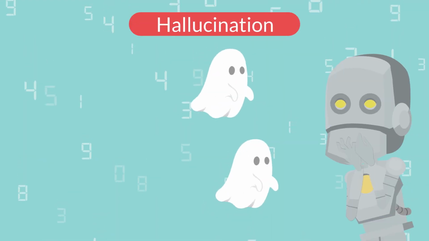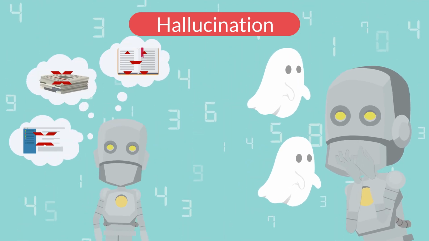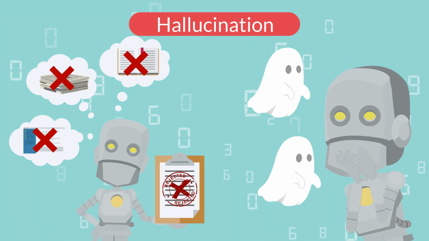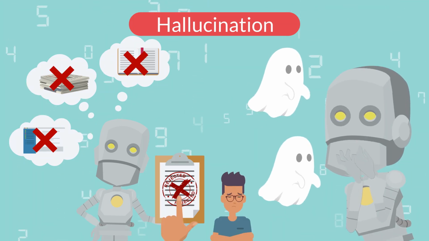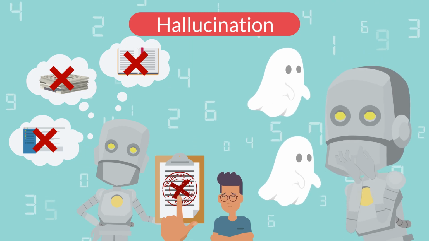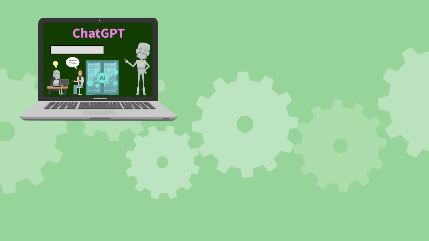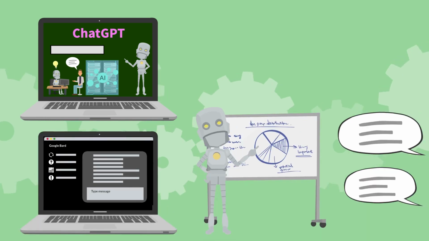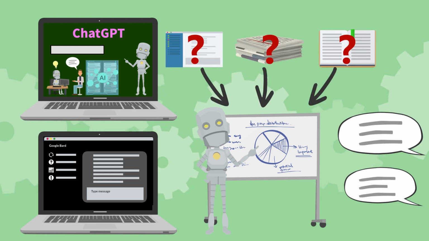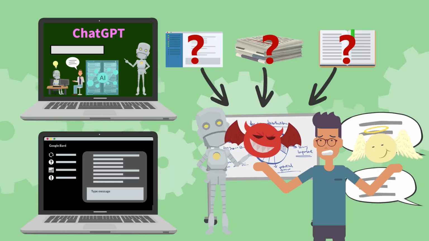Hallucination is a phenomenon where an AI, or artificial intelligence, generates responses that are not based on facts. It's called that because the AI outputs plausible lies, or untrue facts, as if it is hallucinating. In conversational AI services, such as ChatGPT by OpenAI and Bard by Google, the AI generates responses, but if users don't know what data the response is based on, it's hard for them to tell if it's true or false.